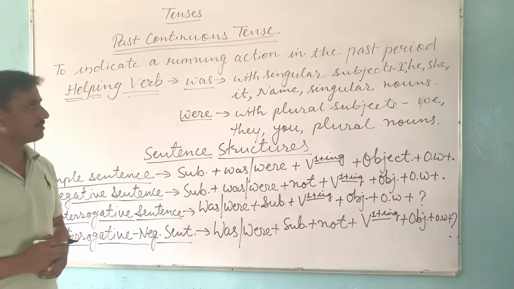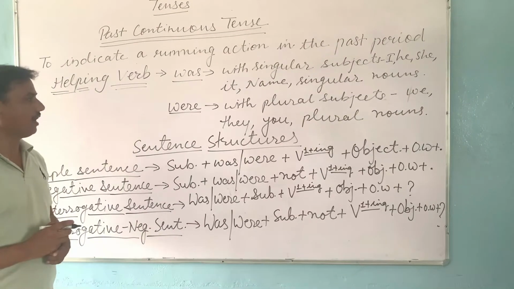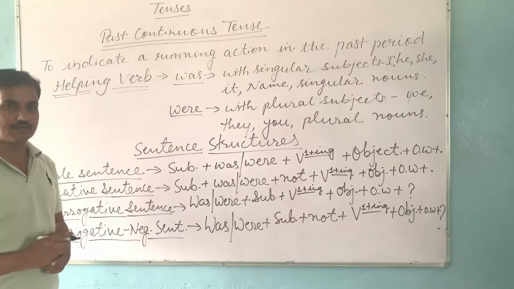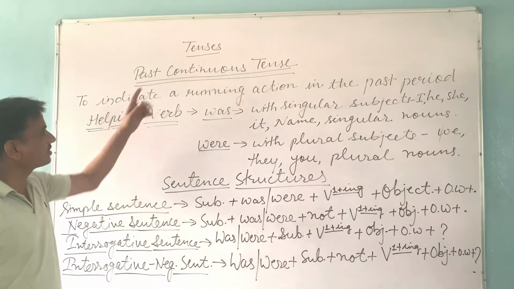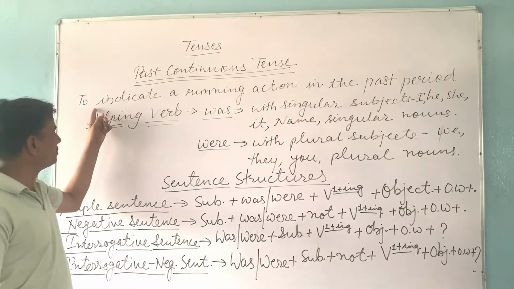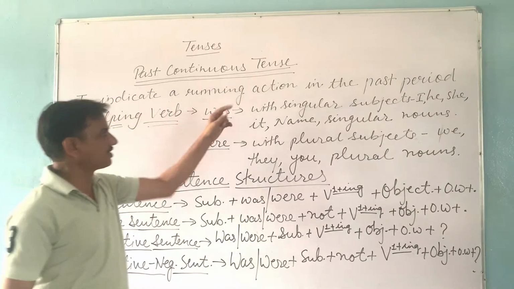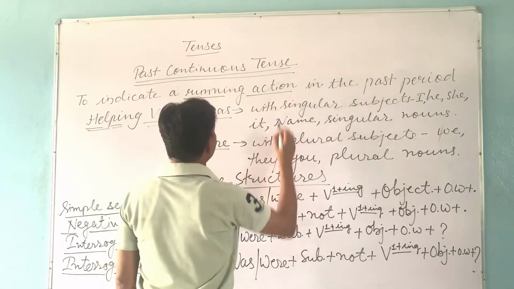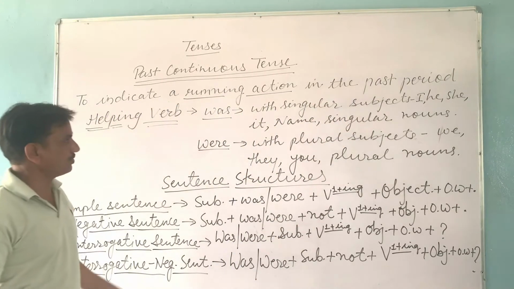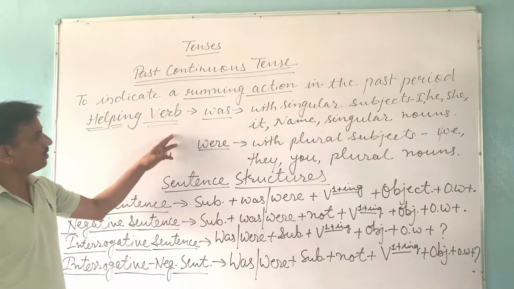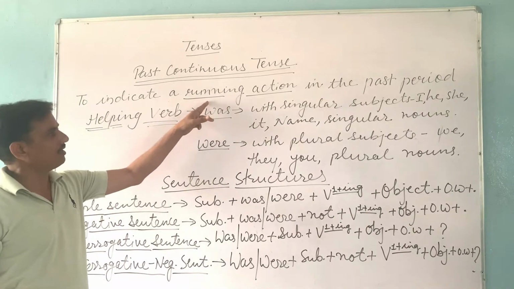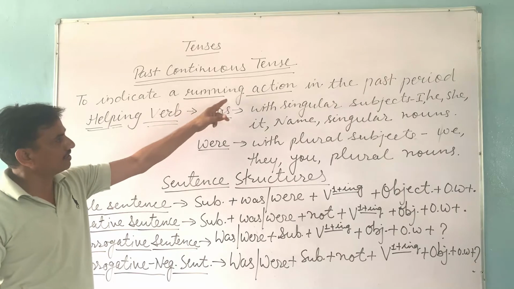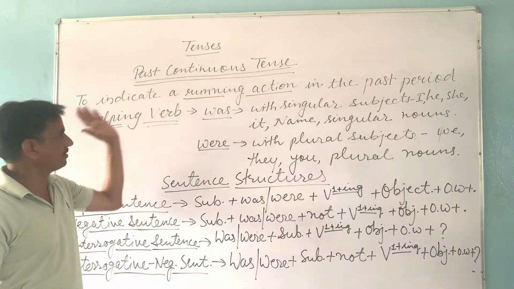Past continuous tense, its use, helping verb, sentence structures, and various examples. Past continuous tense is used to indicate a running action in the past period or previous period. It means past continuous tense is used to indicate or to show an action that was in running condition or going on condition in the previous period.